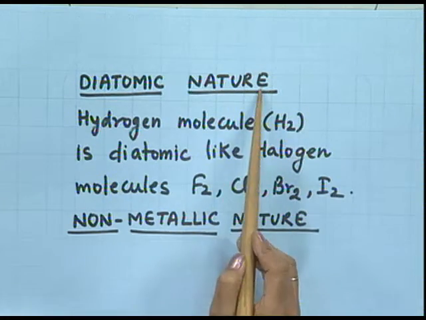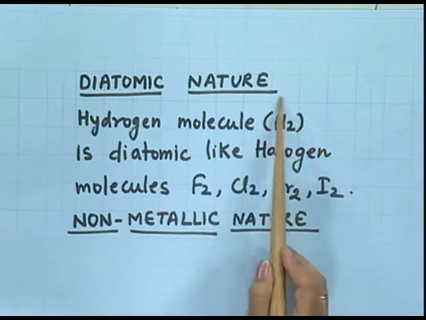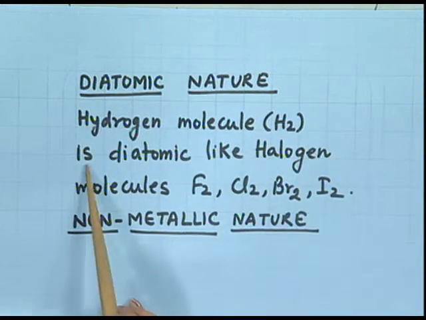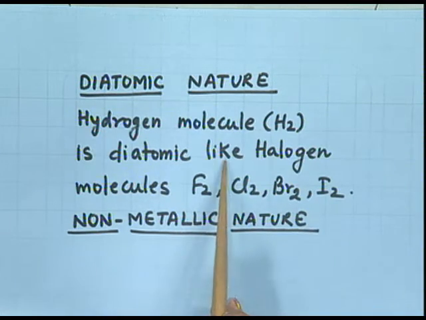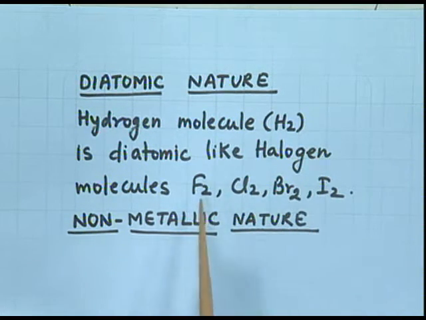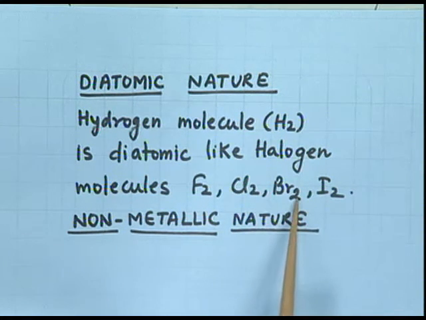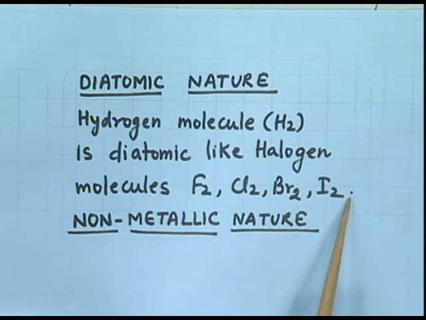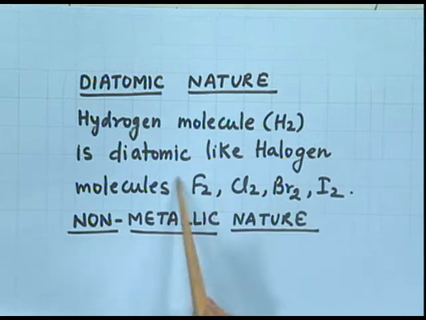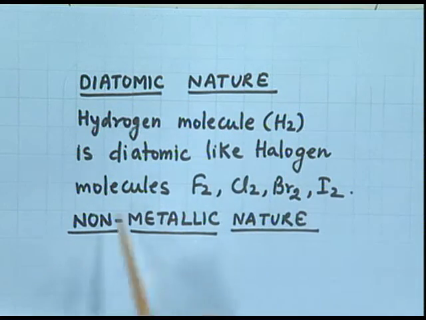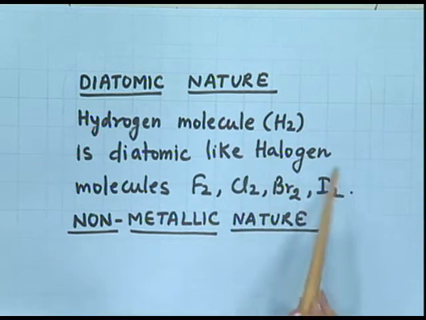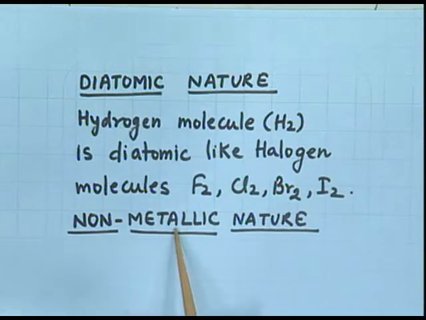Diatomic nature. Hydrogen molecule exists as H2. It is diatomic, just like halogens. Halogen also exists as diatomic molecule F2, Cl2, Br2, I2. And just like halogens, hydrogen is also non-metallic, and all these halogens are also non-metallic.